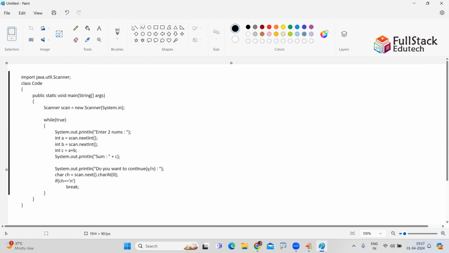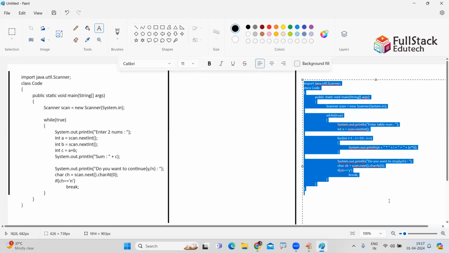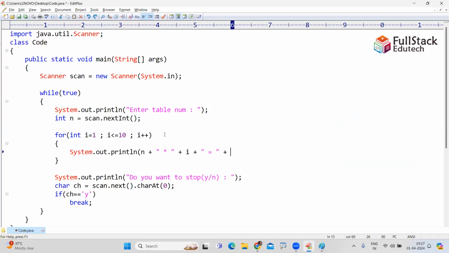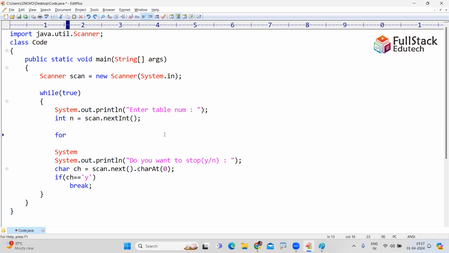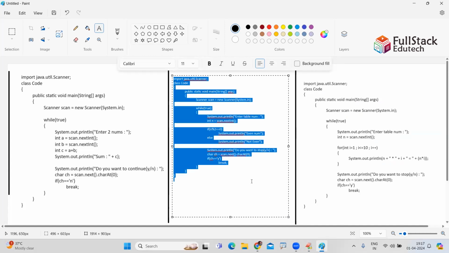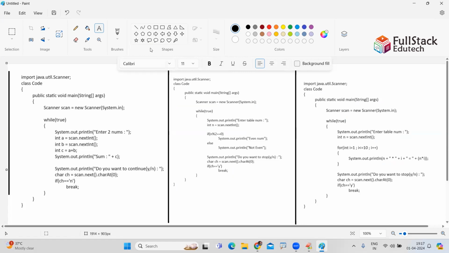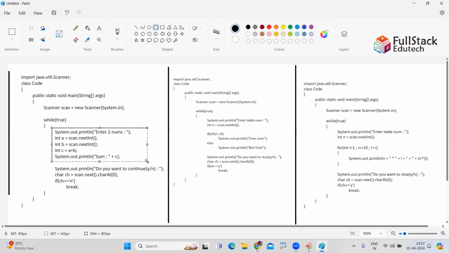In the first program, what we did: inside the while loop, we just wrote a normal set of statements, adding two numbers.